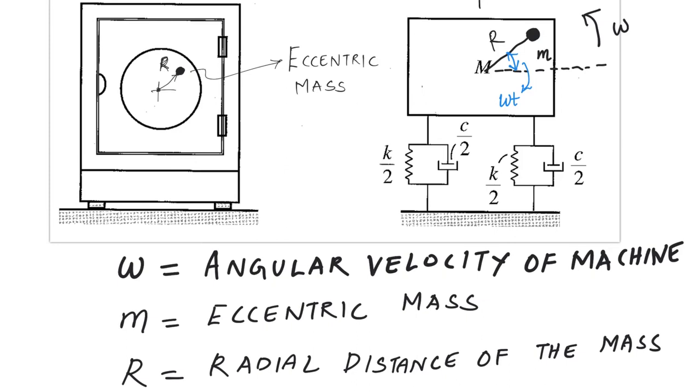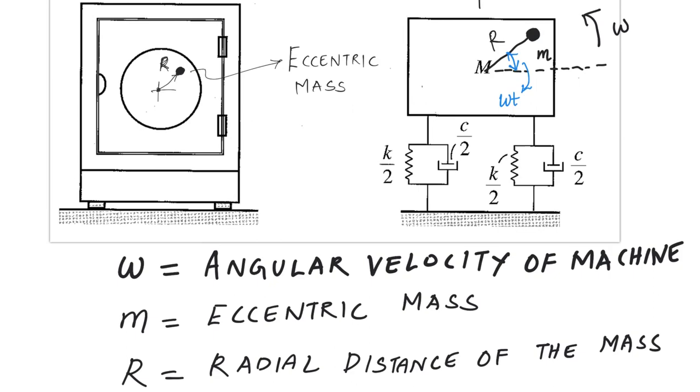Pause the video, and what will be the magnitude of the force? Magnitude of the force will be m r omega square, and since this angle is omega t, the component in the y direction will be m r omega square sine omega t. So this is the excitation force acting on the system.